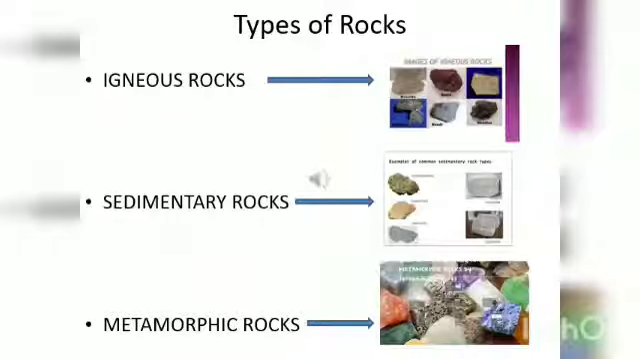Now, the types of rocks. There are various types of rocks: igneous rocks, sedimentary rocks, and the third one is metamorphic rocks. In front of these you can see images of igneous rocks, sedimentary rocks and metamorphic rocks. Now we'll explain all these three types of rocks one by one.